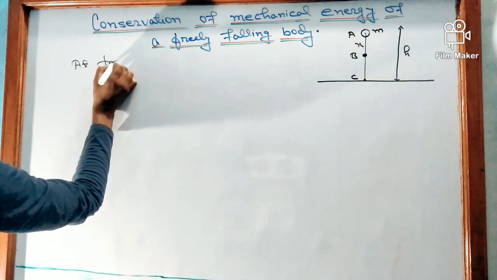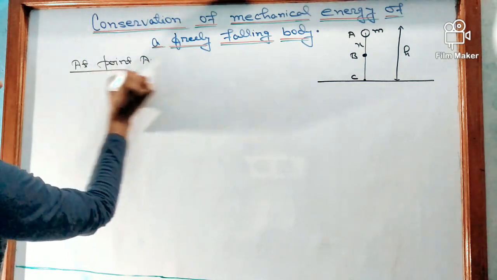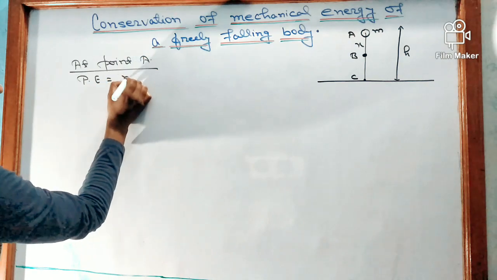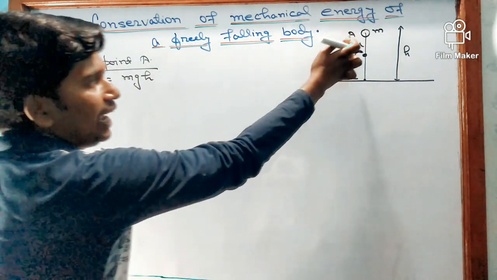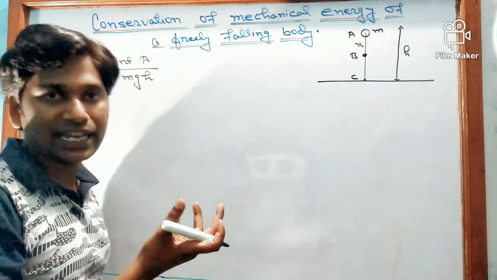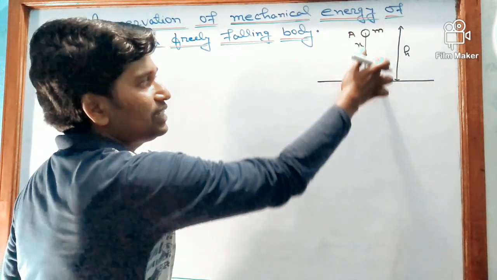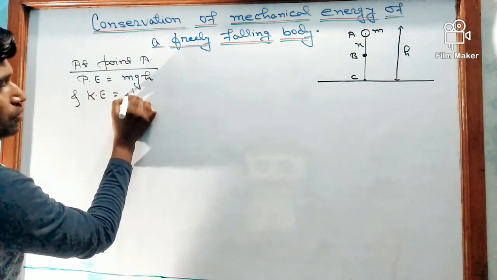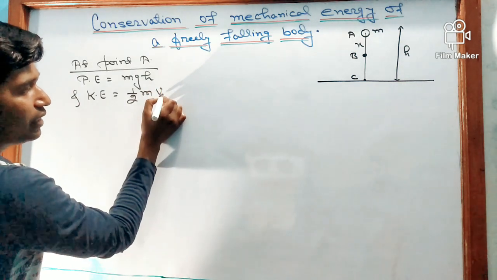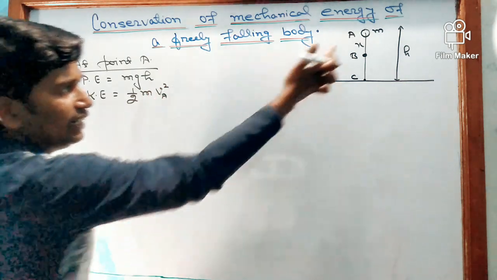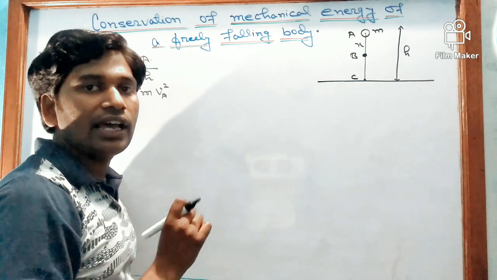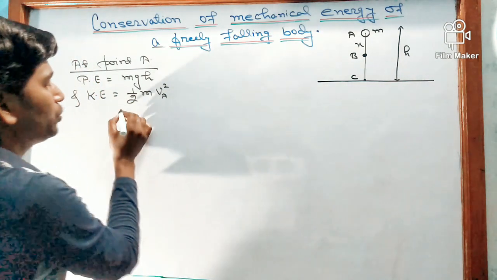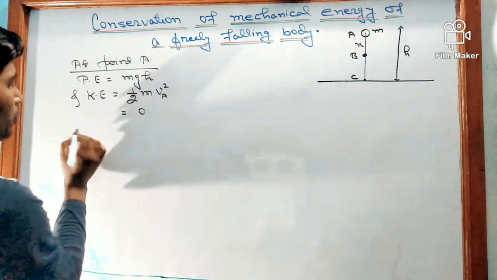At point A, if we are finding the mechanical energy, first let us find the potential energy. Potential energy is equal to mgh. m is the mass of the body, g is the acceleration due to gravity, and h is the height. Kinetic energy is equal to 1 by 2 m vA squared, where vA is the velocity at point A. As the body is at rest, vA is equal to 0. That's why kinetic energy is 0.